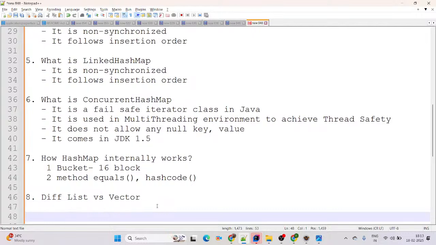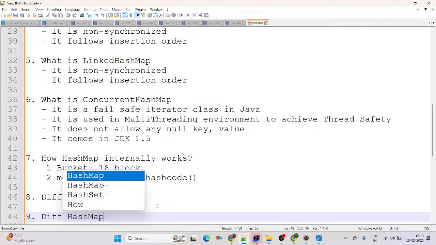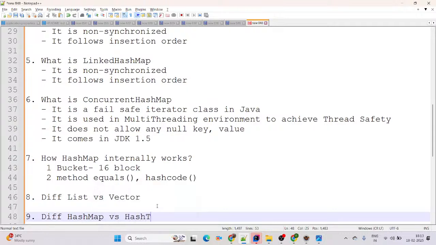I am just going to highlight here. This is, you can say, differentiate HashMap versus Hashtable.